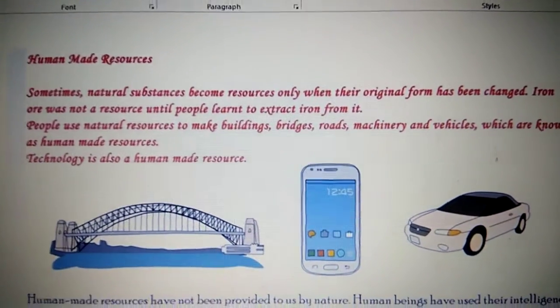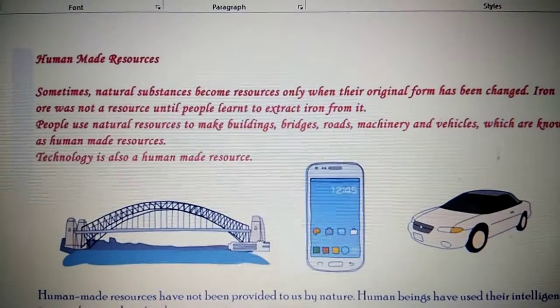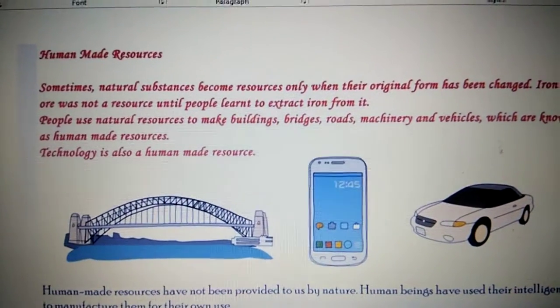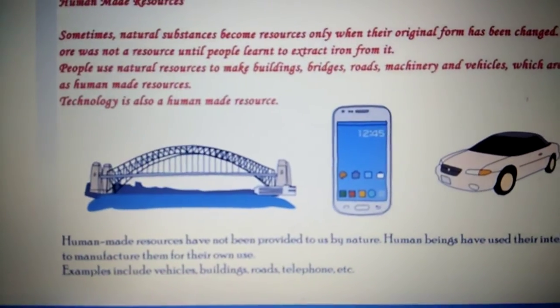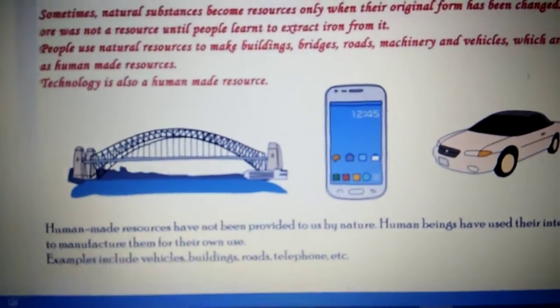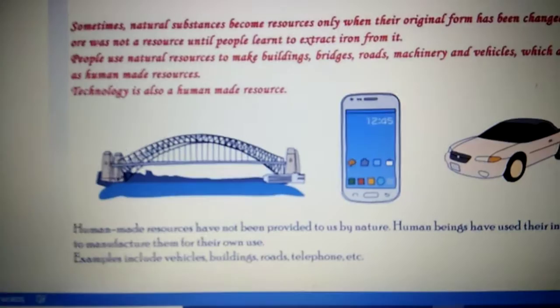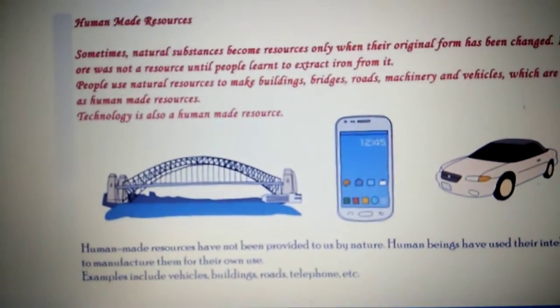And he has also used technology, how has man made mobile phones and cars? That means he has used technology for all this. Yes, building bridges, technology is required. So technology is also a human made resource.